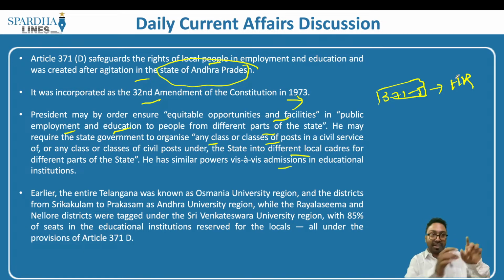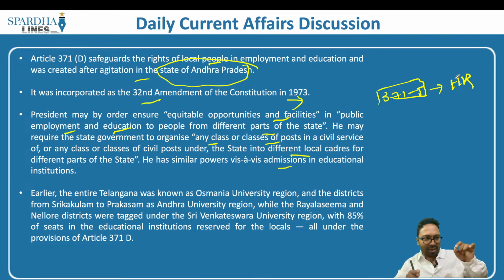and as a result they have to be safeguarded. Safeguarded how? People in that particular region have to be given a certain reservation, so that only people from this region who have that certificate will be entitled to employment and to educational reservation. For example, in the state of Karnataka, we have the Hyderabad Karnataka region.